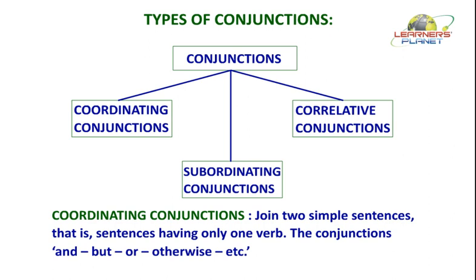Though you will find that some conjunctions will be there in two categories, their type can be recognized by their use. Let us see each type one by one. The first one is coordinating conjunctions. These conjunctions join two simple sentences, that is, sentences that have only one verb. The conjunctions and, but, or, otherwise, etc.